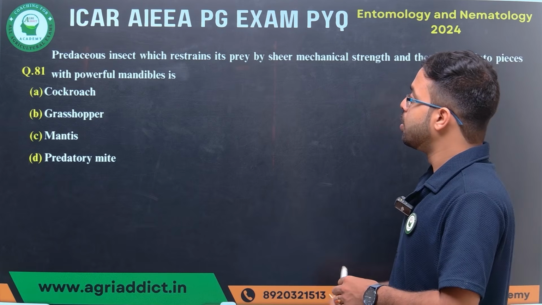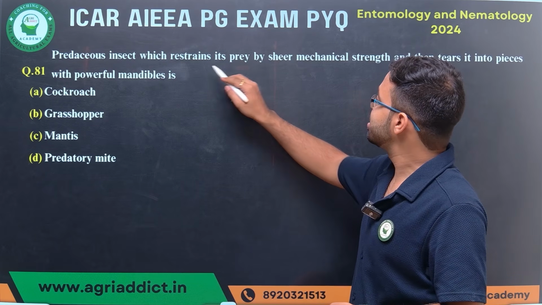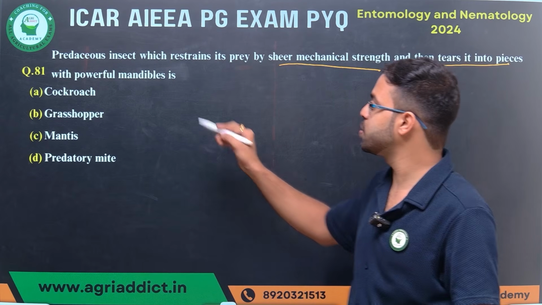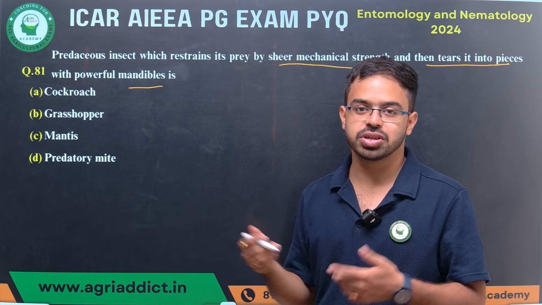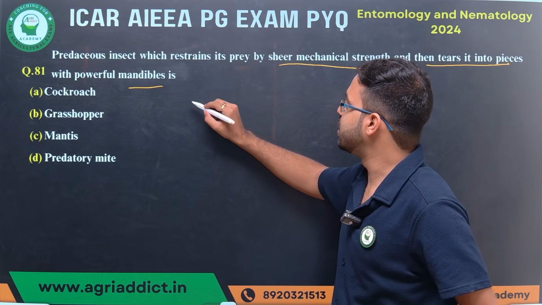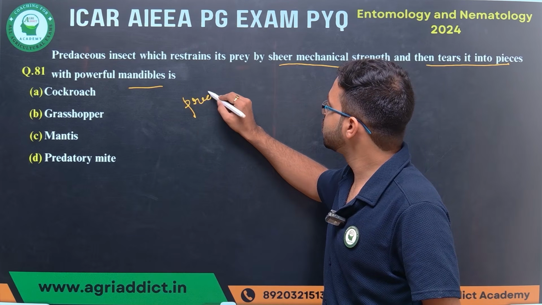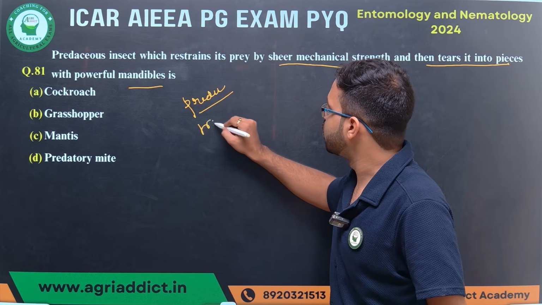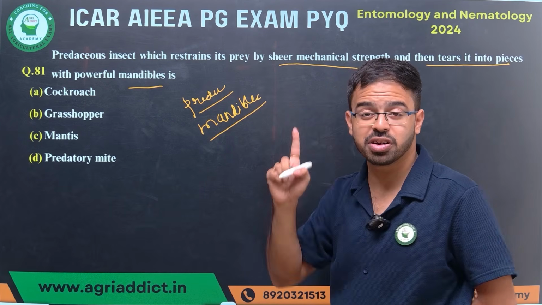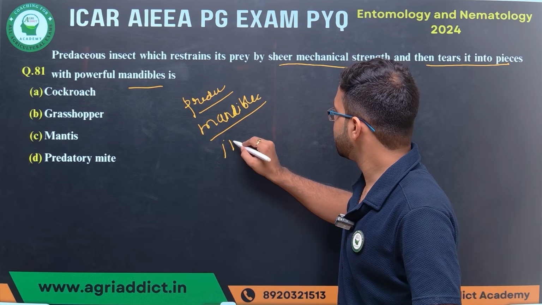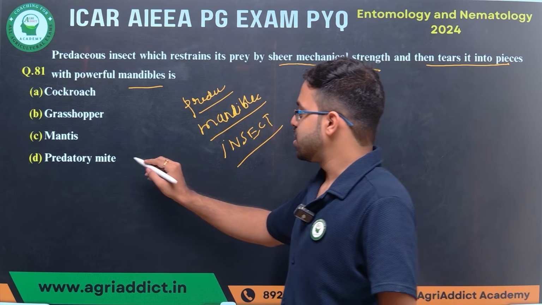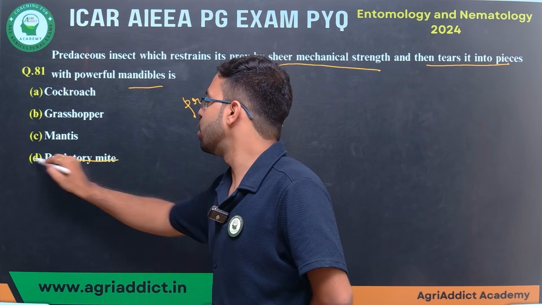Next question. Which predaceous insect restrains its prey by sheer mechanical strength and then tears it into pieces with powerful mandibles? Reading this question, what comes to our mind? It will be a predaceous insect, and the mandibles are very sharp. Most important, it is an insect, not a non-insect. So since it is an insect, mite will be out first.